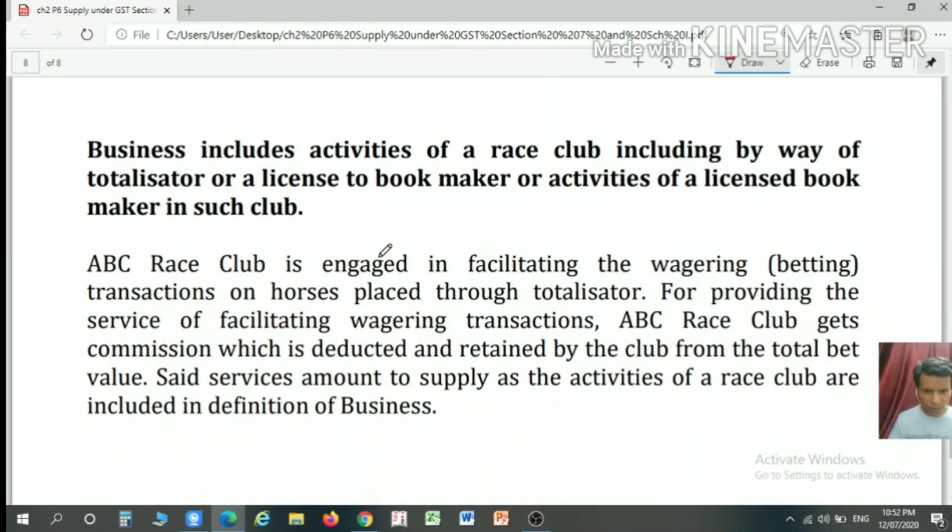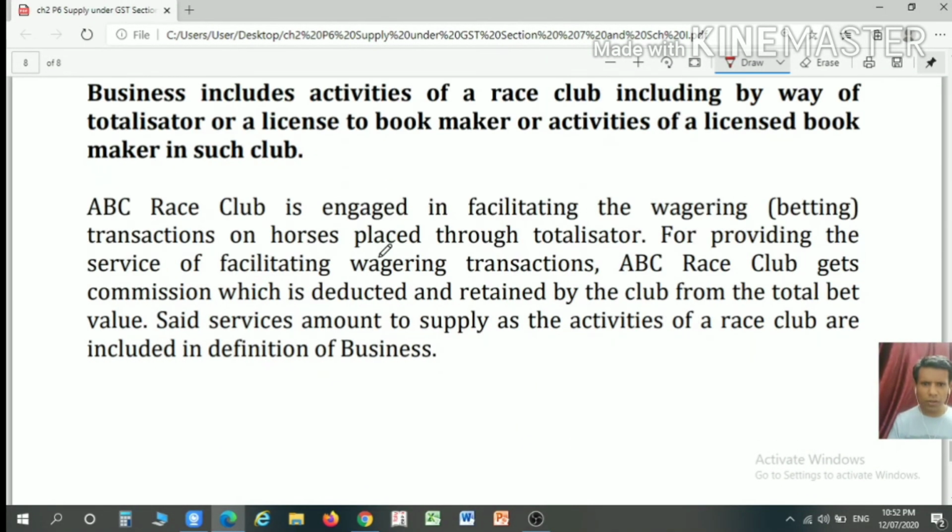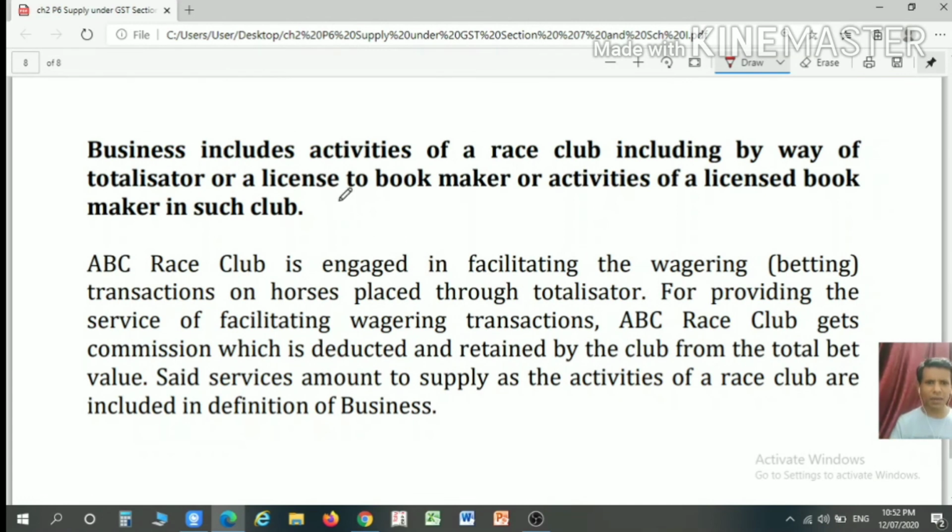Now, business includes the activity of a race club, including by way of a totalizer or a license to a bookmaker, or an activity of a licensed bookmaker in such a club. ABC Race Club is engaged in facilitating wagering or betting transactions on a horse race through totalization.